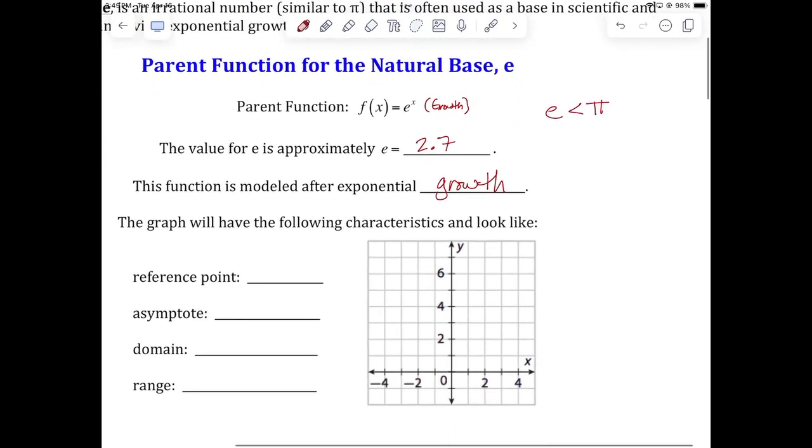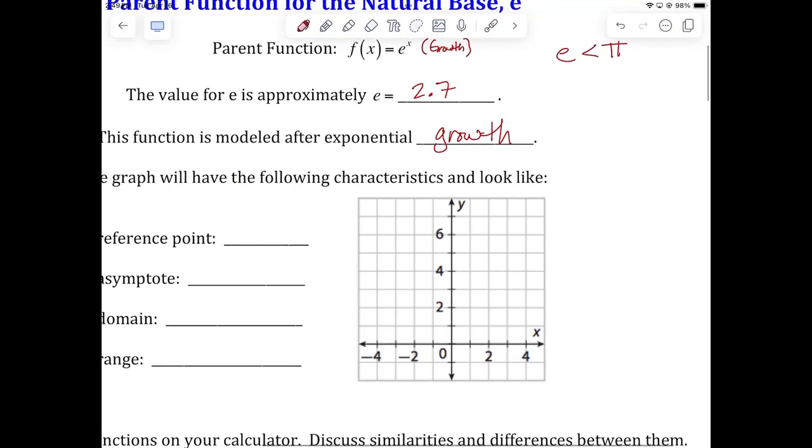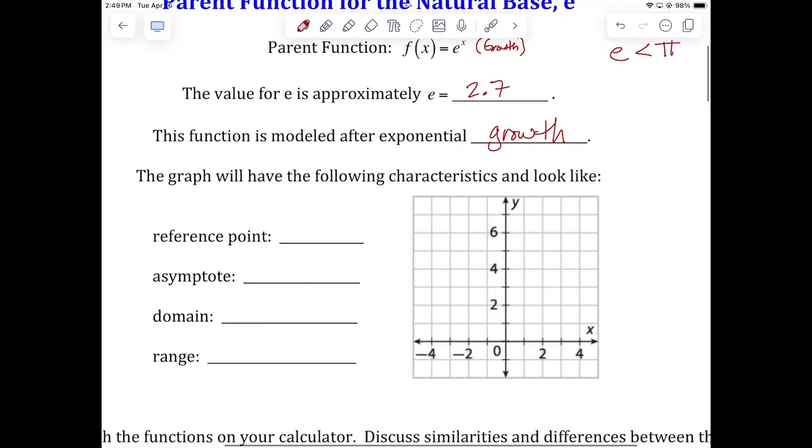All right, guess what's going to happen when we look at the graph of e to the x by itself? Certain things are going to be exactly the same. The reference point, which is the y-intercept, is still going to be the point (0,1). It's still going to pass through the point (0,1), just like anything of the form b to the x. The asymptote, which I'm going to call the horizontal asymptote, is also at y equals 0, which is the same for all other exponential functions of the form b to the x.